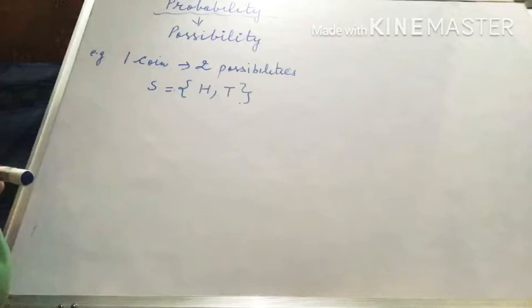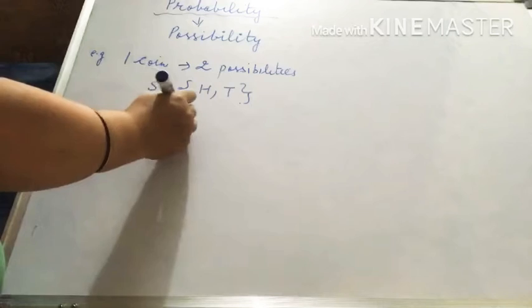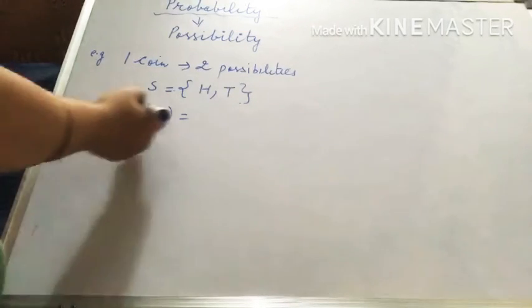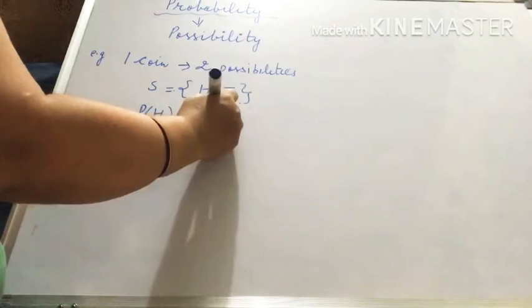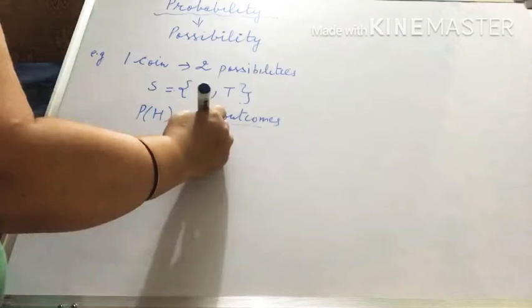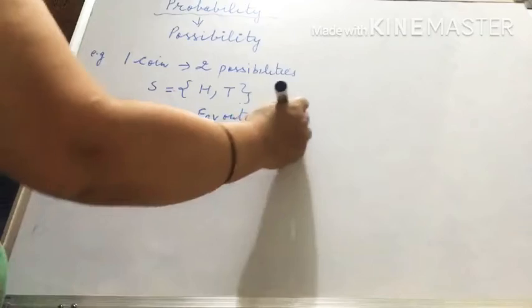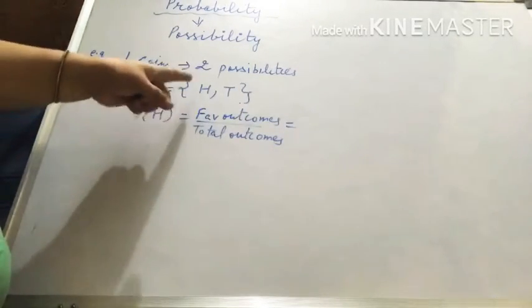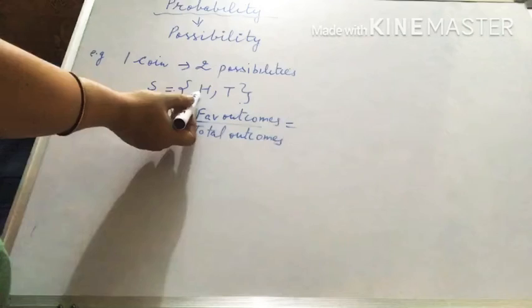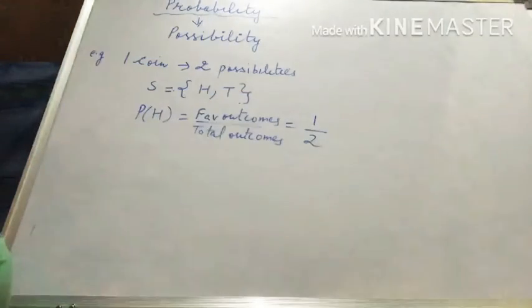Suppose I raise a question that if we toss a coin, then what is the probability that head will come? Only head will come. So the formula for probability is favorable outcomes upon total number of outcomes. Right? So according to this formula, favorable is only one case. See, there is only one case that head will come, right? So it is favorable, but the total outcomes is two, because either head or tail will come, right?